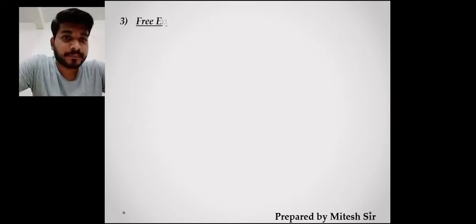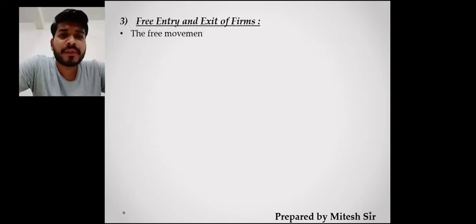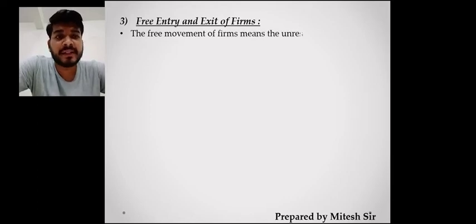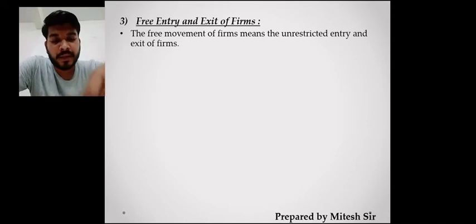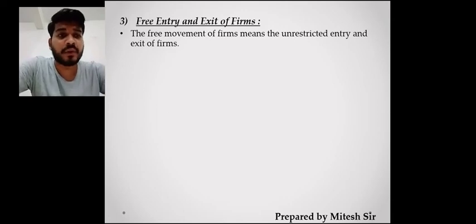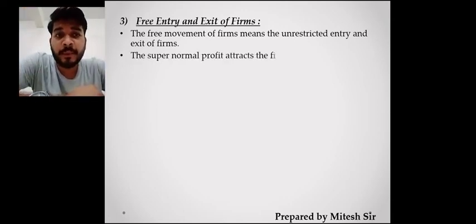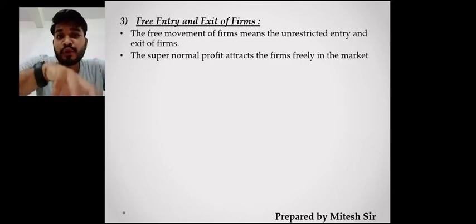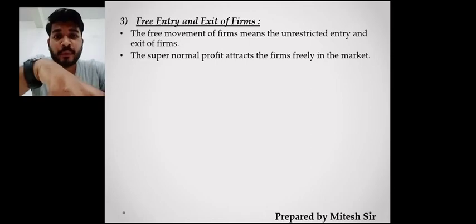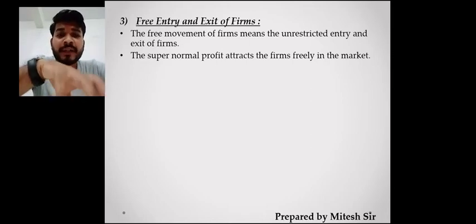Again, the third point talks about the free entry and exit of the firm. Free entry and exit means what? Any firm can come when they want to sell the particular product. Any firm which is suffering losses can exit. So here again it's a characteristic of perfect competition which is coming up. Then when there is supernormal profit, when there is more profit in the market regarding this type of product, this type of selling, you find that numerous sellers will come with free entry.